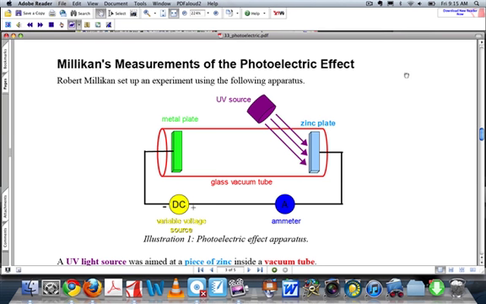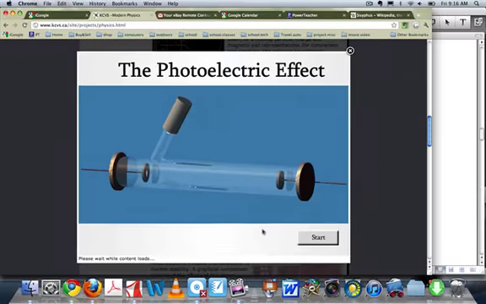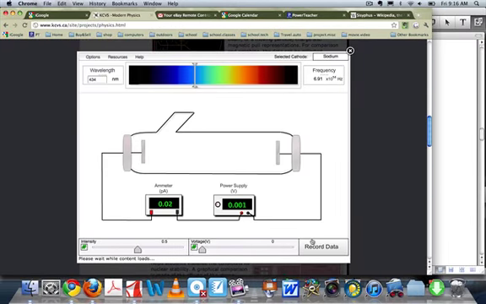Now, as you might suspect, the reason why we're going over this particular apparatus or experiment is because it creates problems for people who follow classical physics. There's a peculiar anomaly that classical physics can't explain and quantum mechanics can. If we look at this little apparatus here, we have light of a particular wavelength striking a metal surface. In this case, it's sodium. And after it strikes the surface, it causes the release of electrons.